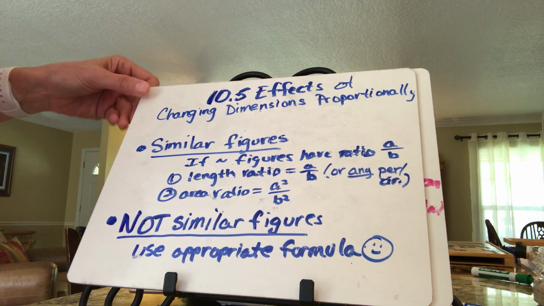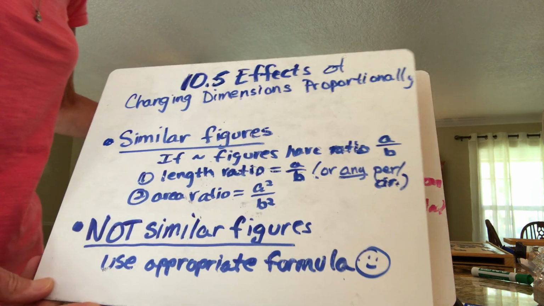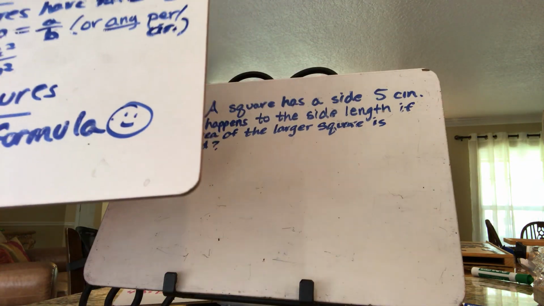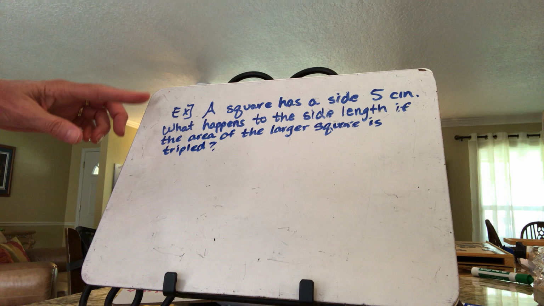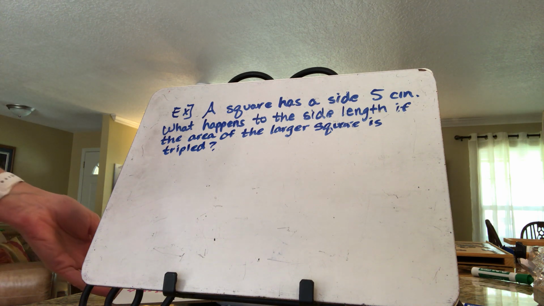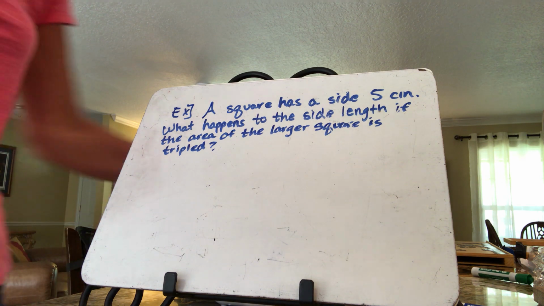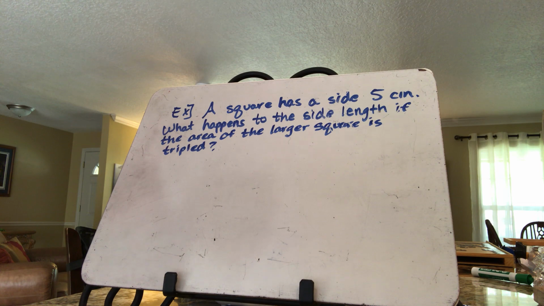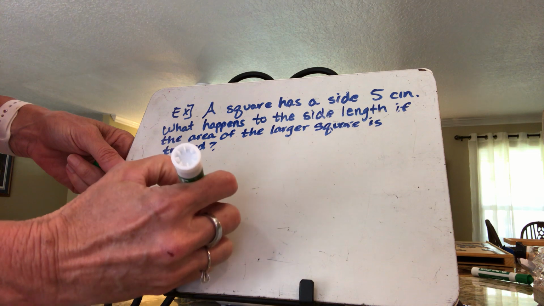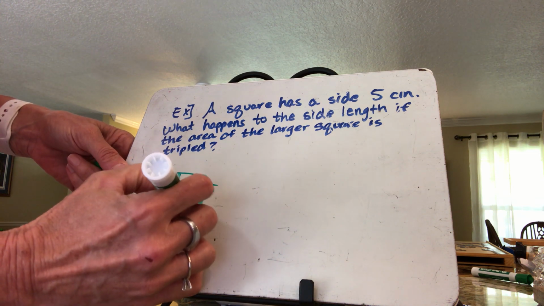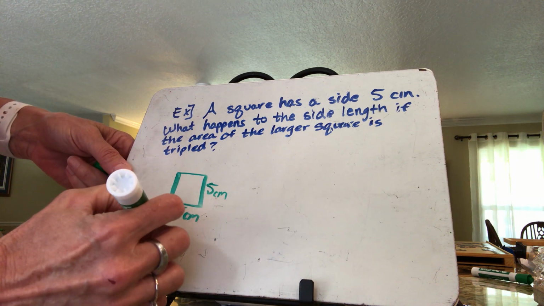So let's take a look at one that is not similar figures. Okay, and let's just put it right on top of that. Okay, so our only example here is going to be a square has a side of 5 centimeters. What happens to the side length if the area of that square, the larger square, is tripled? Okay, so let's take a look at that. Well, if a square has a side of 5 centimeters, then obviously it's a square. It would have an area of 25 square centimeters.